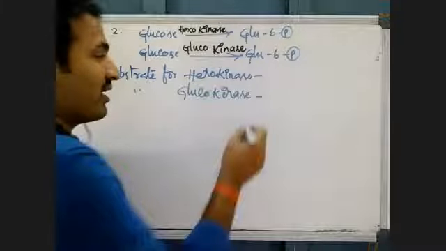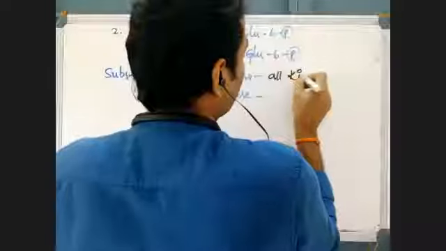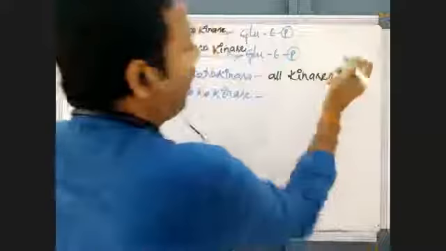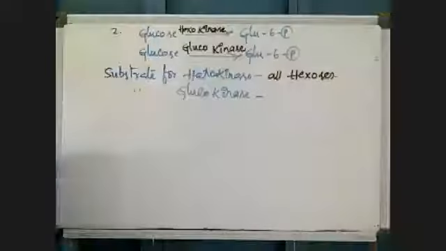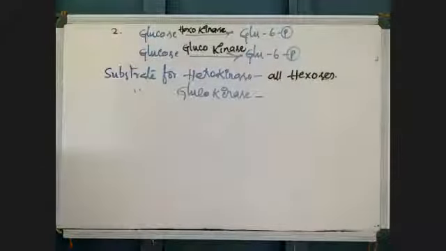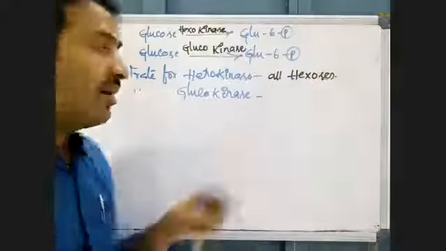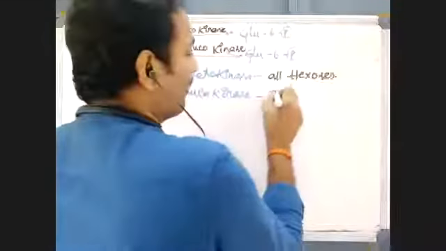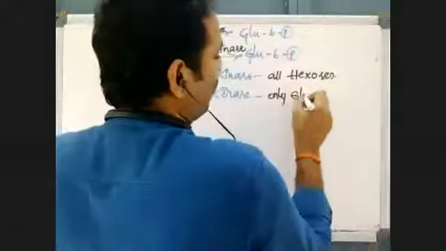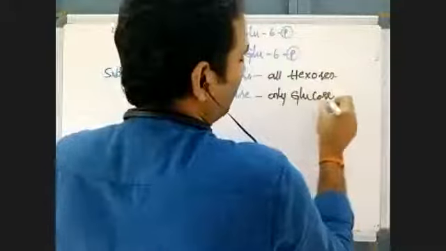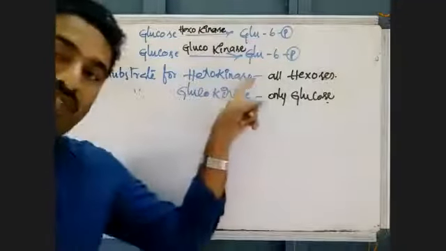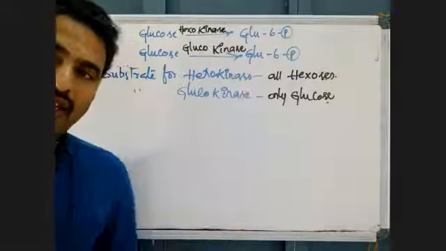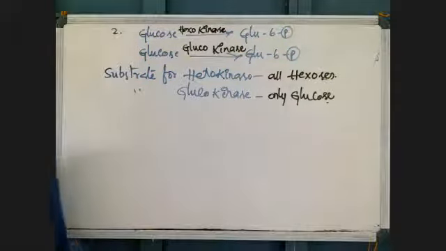This hexokinase can do phosphorylation of all hexoses. All hexoses can be phosphorylated by the enzyme hexokinase. But glucokinase can phosphorylate only glucose. Hexokinase can add a phosphate group to all hexoses.